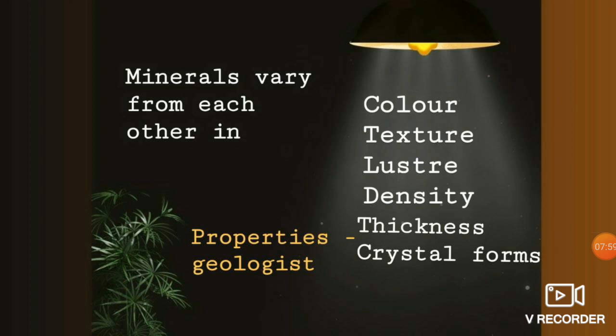So based on these differences only, minerals are identified: this is that mineral because it has this structure, this is this mineral because it has this structure, like that. The minerals are getting classified by the differences. Are you clear, children?